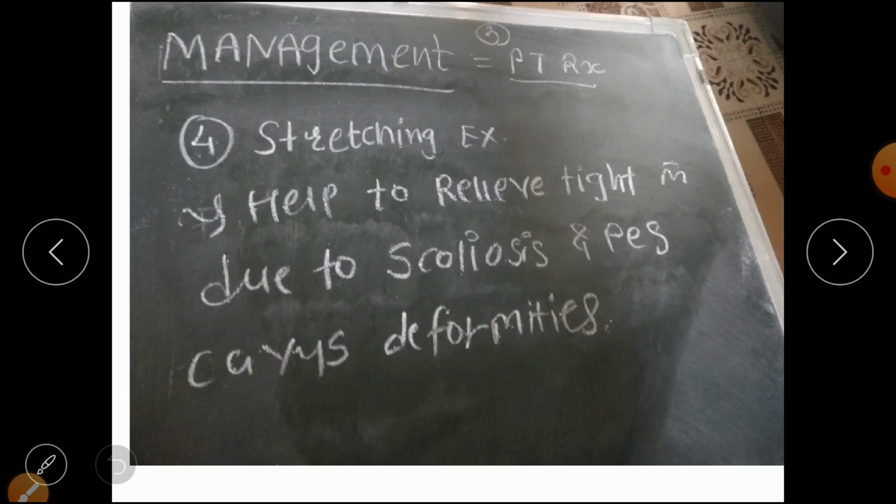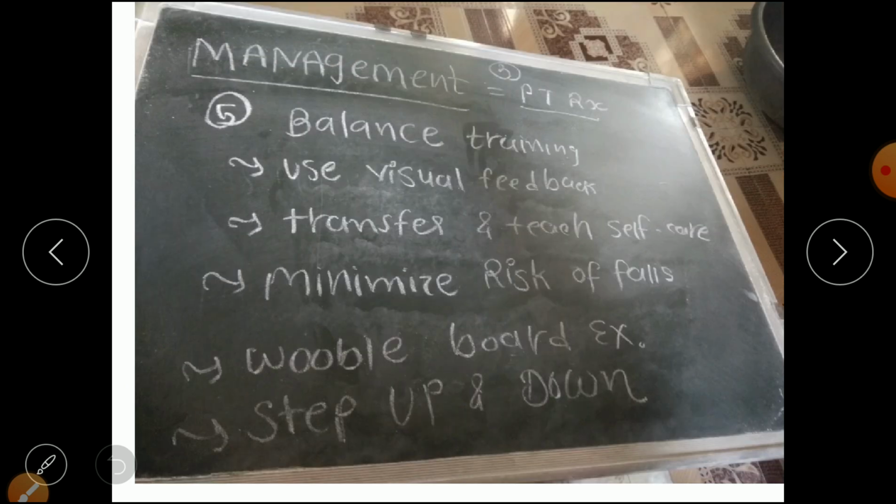Stretching exercise helps to relieve the tightness in the muscles that is due to scoliosis and pes cavus deformities. So we can go for stretching, hold for 30 seconds and repeat 3 times. So that is about stretching exercise.